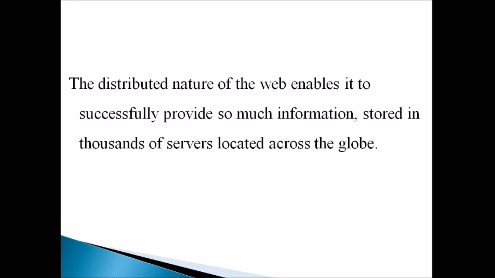As we said already, the web is distributed in nature, isn't it? So this nature enables it to successfully provide so much information which is stored in thousands of servers located across the globe. While we take the globe, there might be thousands of servers located. From those thousands of servers, the web is going to collect the information and display it in a single page to the user. This is what is called distribution transparency.